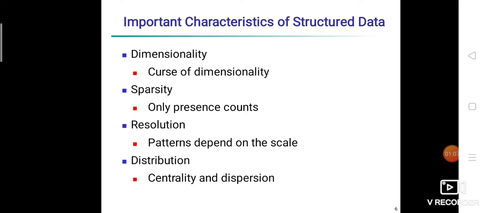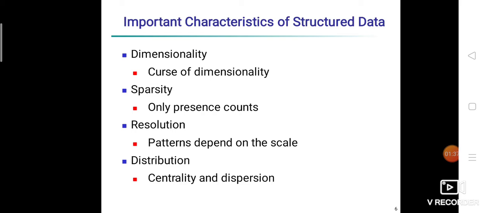Now the next is sparsity. For some data sets, such as those with asymmetric features, most attributes of an object have a value of 0. In many cases, fewer than 1% of the entries are non-zero. Such data is called sparse data, or it can be said that the data set has sparsity.